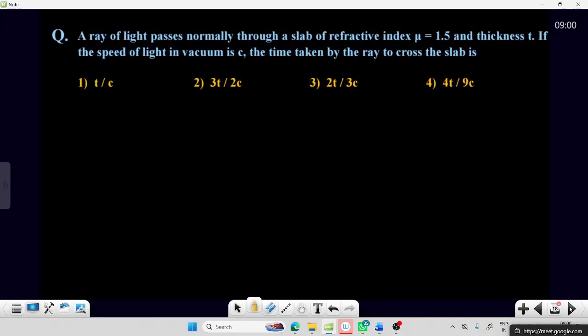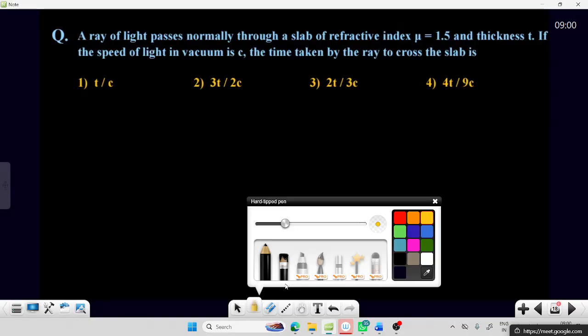A ray of light passes normally through a slab of thickness t and refractive index 1.5 is given. The speed of light in the vacuum is C. The time taken by the light ray to cross the slab.